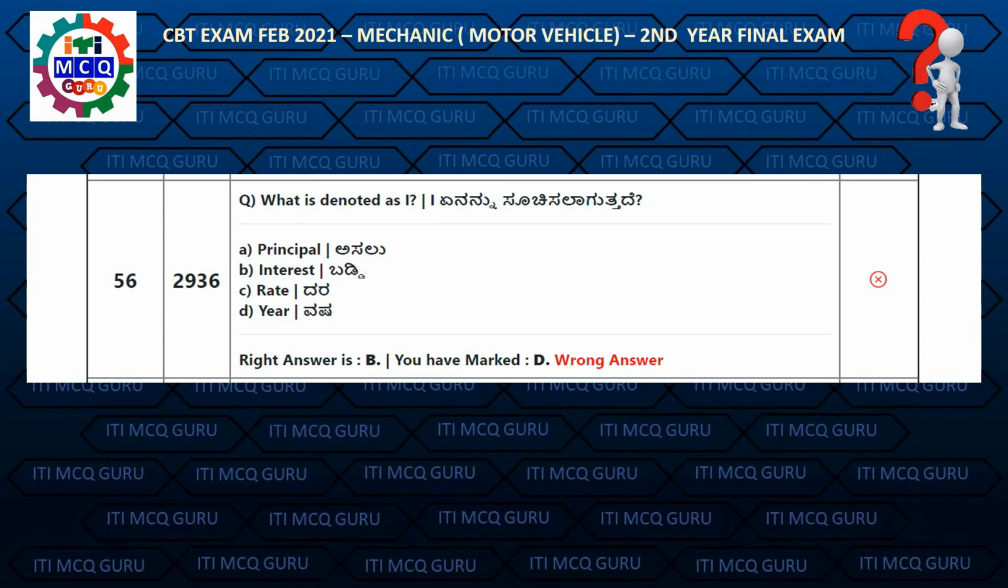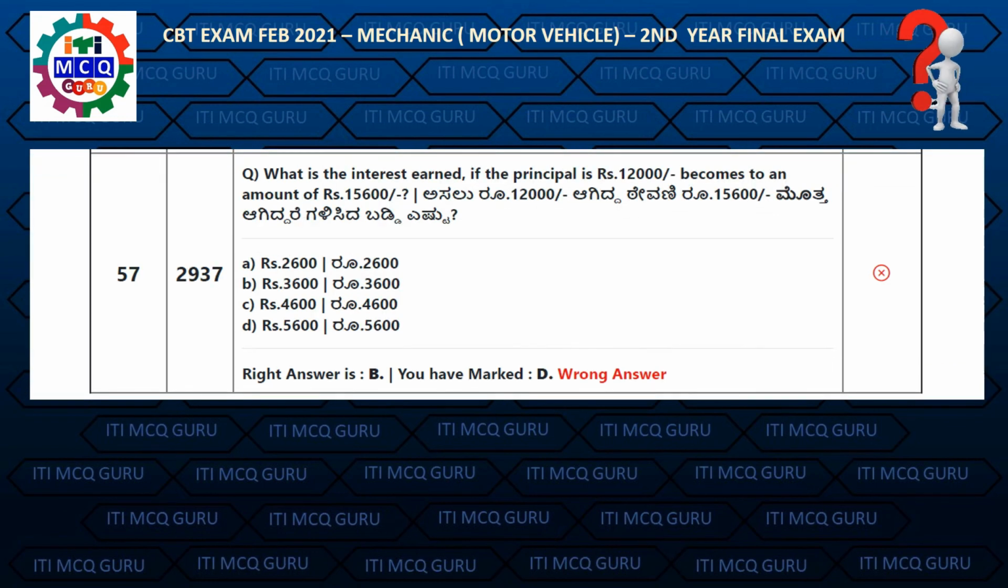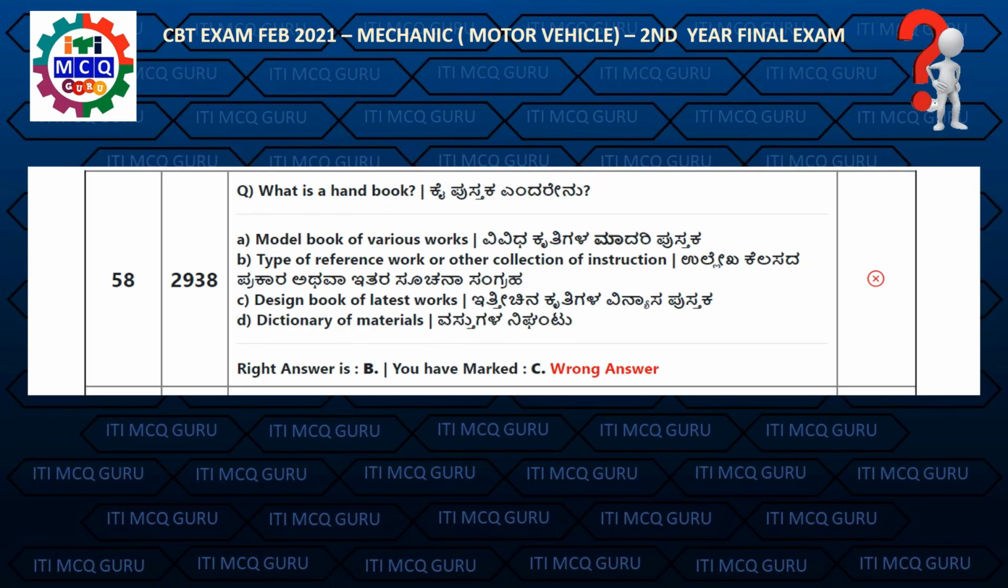Question 56. What is denoted as I? Right answer is B, interest. Question 57. What is the interest earned if the principal is rupees 12,000 become to an amount of rupees 15,600? Right answer is B, rupees 3,600.